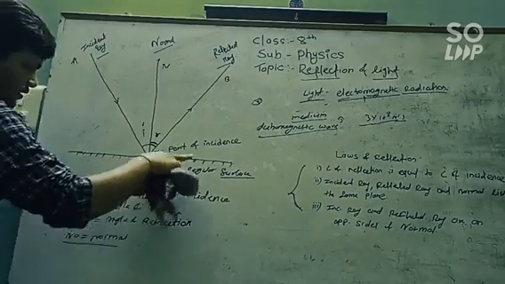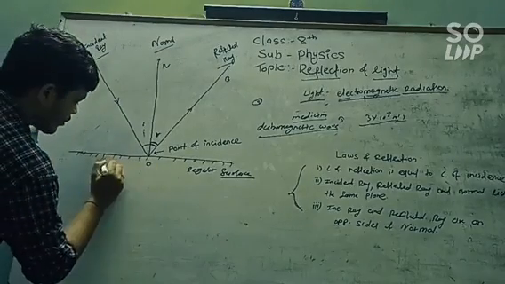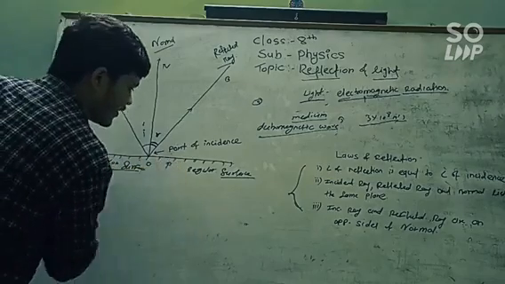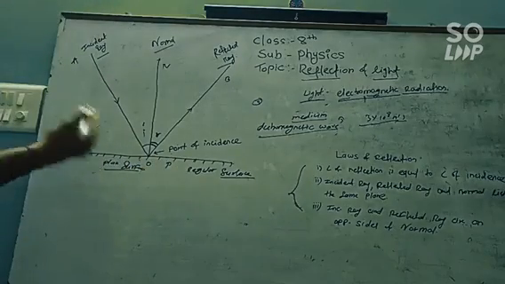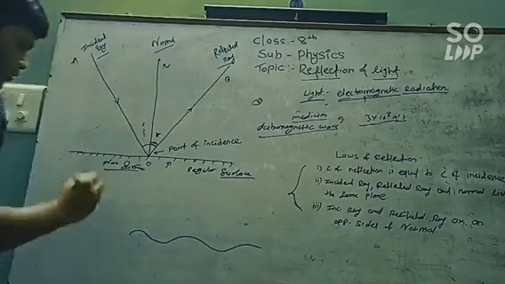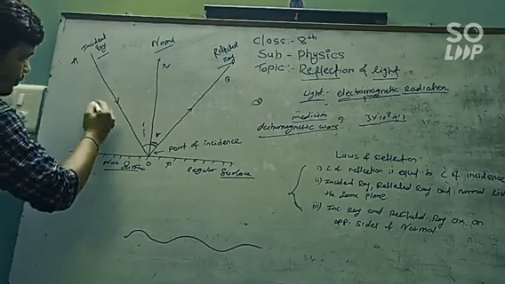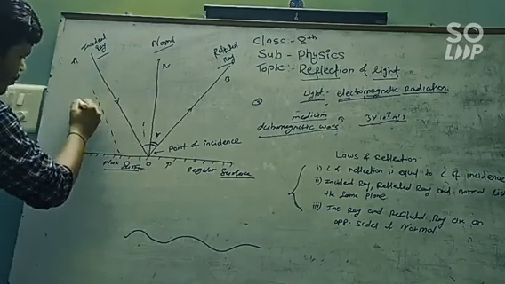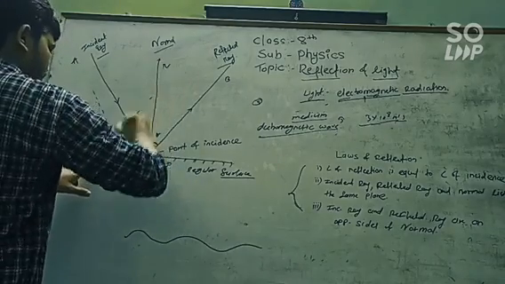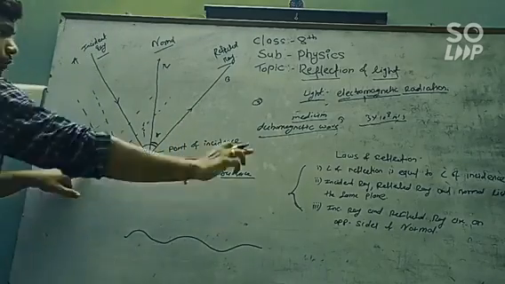Here the surface is regular. We have taken the surface of a mirror or a plane surface. That's why it is the reflection of light on a regular surface. Now what is the reflection of light on an irregular surface? For example, consider this is a surface. If we consider various rays of light which are parallel to each other falling on the regular surface, then they get reflected back and follow the law of reflection.